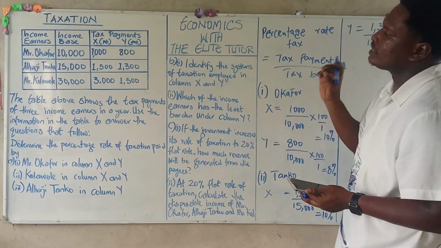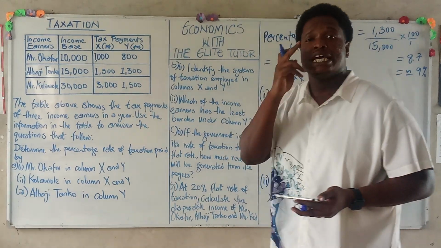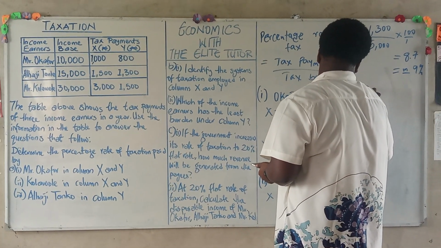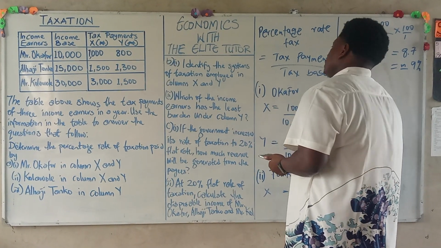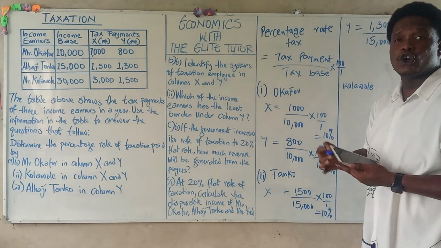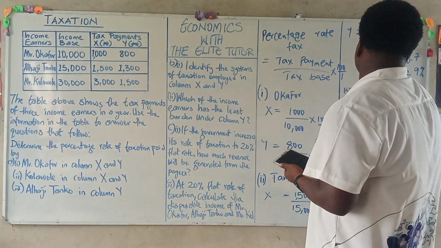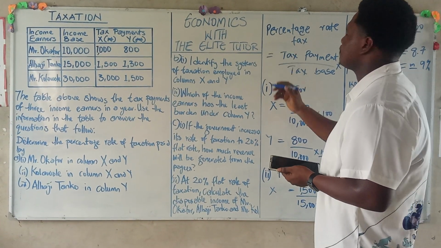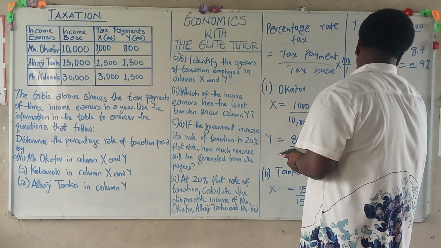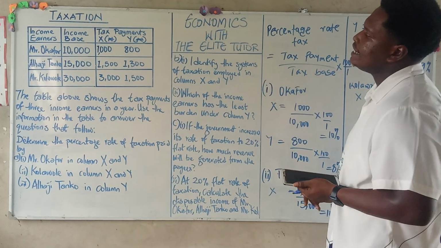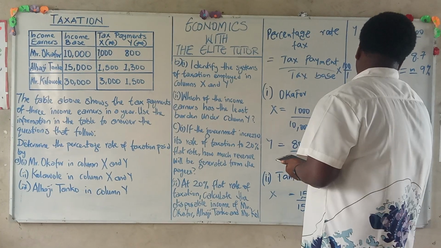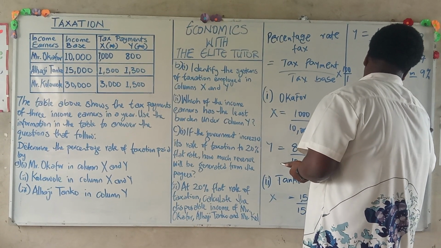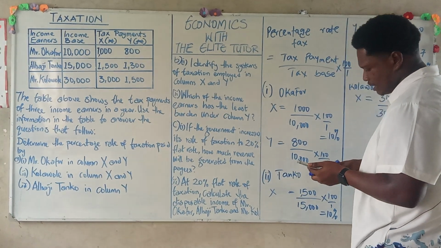And finally, for our last income earner, which is Mr. Kolawole, Kolawole for short, we want to calculate his tax rate both for column X and for column Y. For column X, his tax payment is 3,000 and his income base, which is his tax base, is 30,000, multiplied by 100 over 1. Let's confirm that from our calculator.